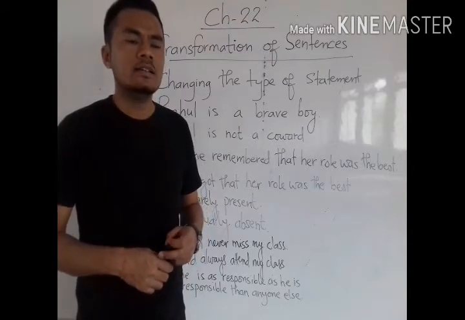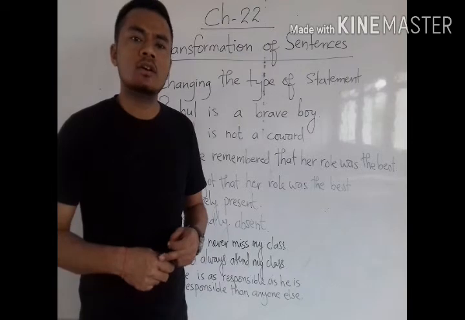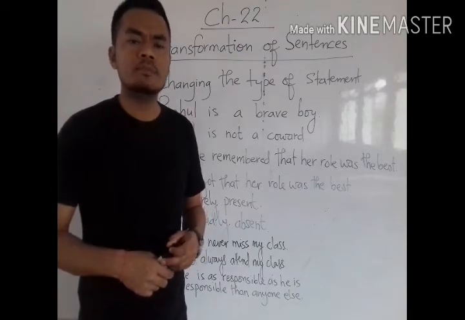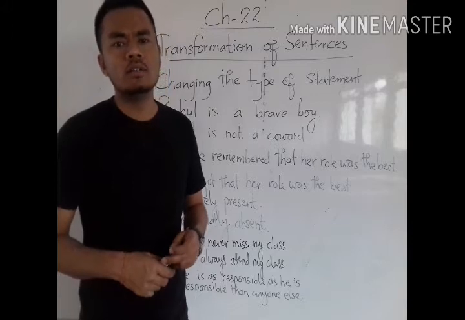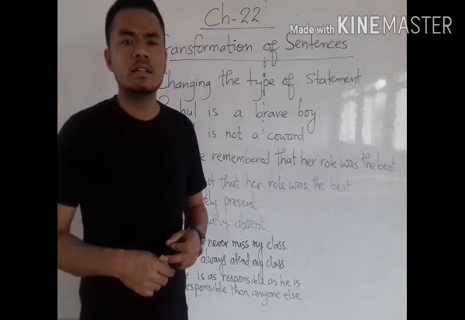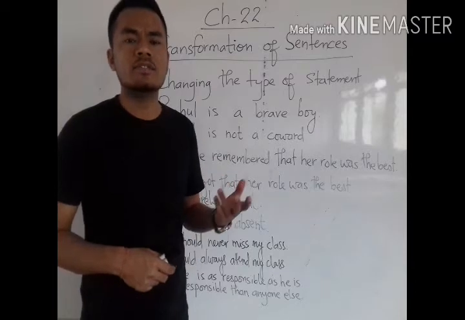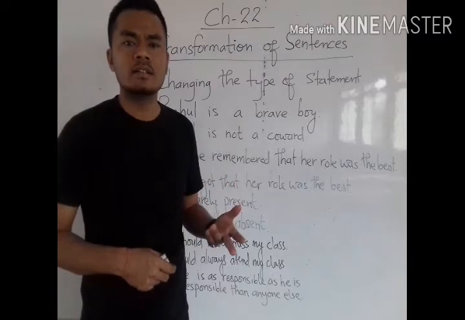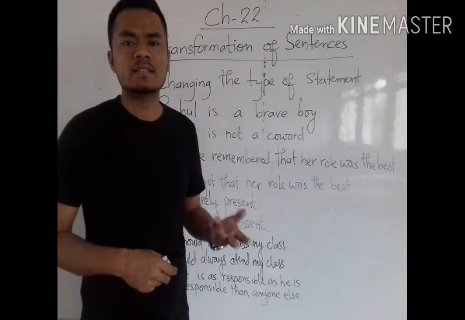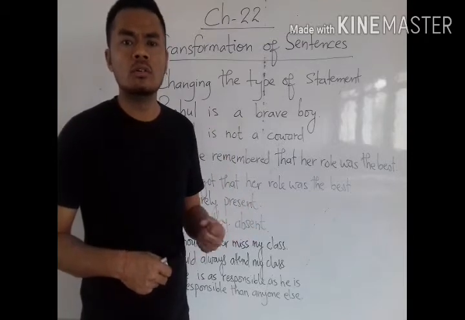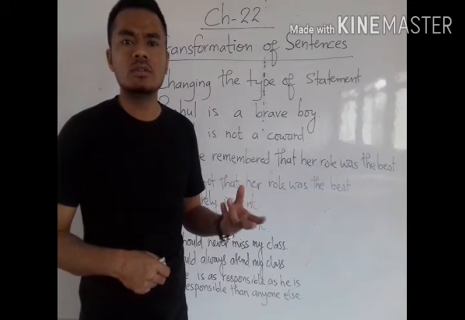Understood? The negative sentences also carry words like rarely, no one, nothing, less, never, no, not, don't.